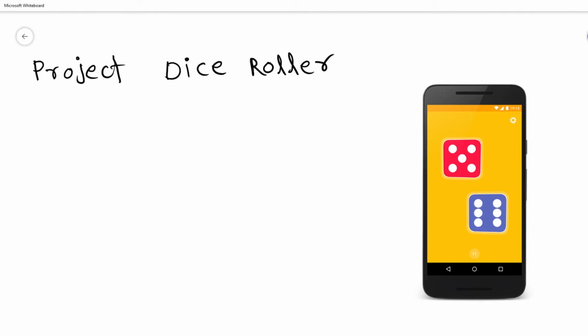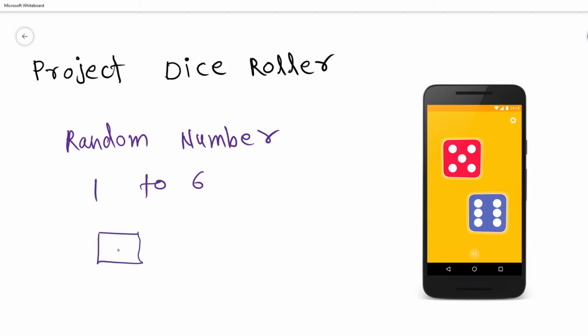After learning those UI and activity topics, I highly recommend you develop this simple project, a dice roller. Simply you need to generate random numbers from 1 to 6, and on the basis of those numbers, if the number is 1, then show the dice face on which 1 is written, and similarly for 6. If you develop this application at the very early stage of learning Android development, then you will gain confidence and it will help you a lot.